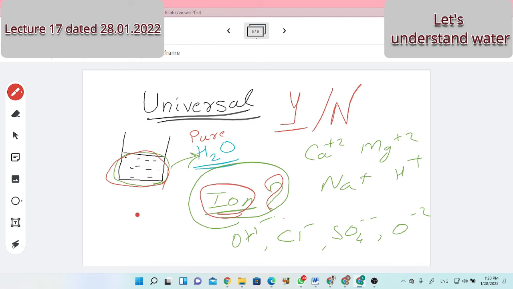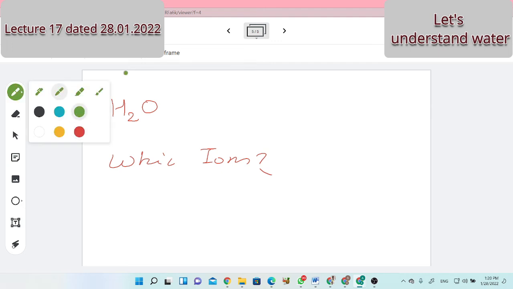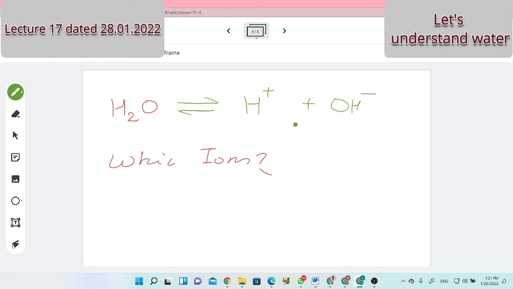Now, a follow-up question. If you are saying that water is with ions, then which ions? H plus and OH minus ions. Brilliant. I am happy to know that. Such a performance I want. H plus and OH minus, these ions do remain. Means what?